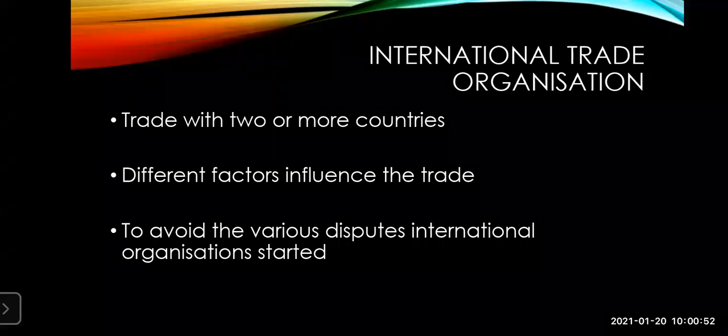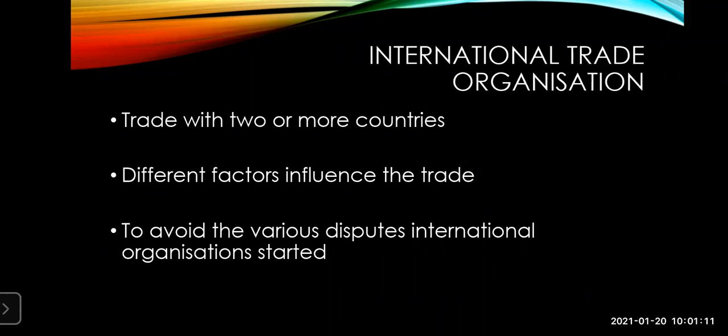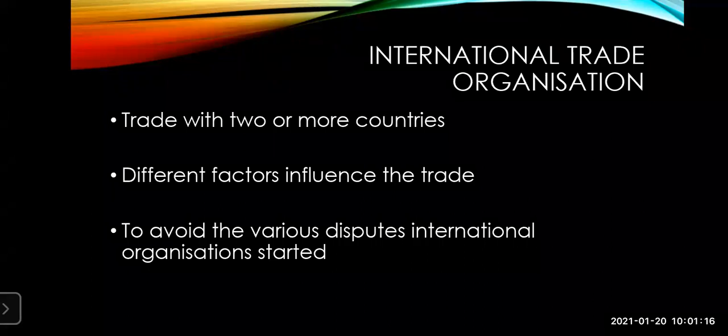Now, coming back to the same paragraph, these disputes and obstacles are there in the trade. Who will make a compromise or take the necessary steps to carry on the trade smoothly? To avoid this kind of thing, the International Trade Organization came up to smoothen and justify the process of trade between the two countries. So why did this international organization come up? To smoothen the process of trade between the two countries.